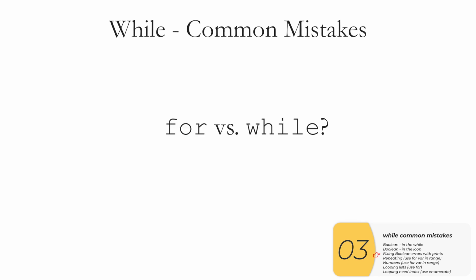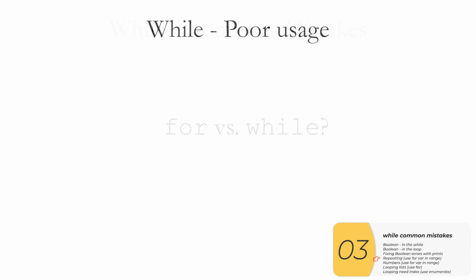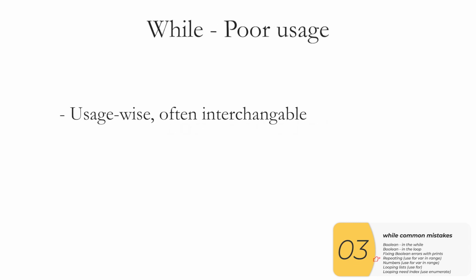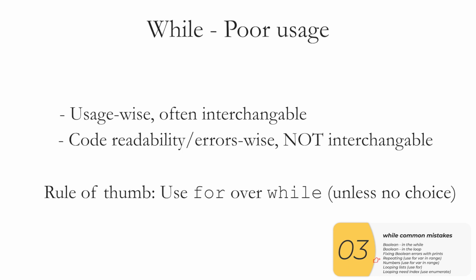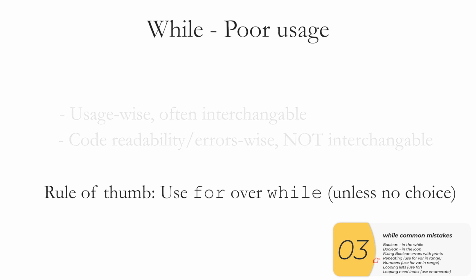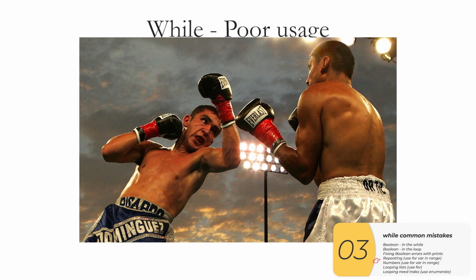Alright, and the other type of mistake is more of a stylistic mistake, and that is when you should be using a for instead of a while. So usage-wise, you can usually interchange fors and whiles, but with respect to code readability and avoiding errors, they are not really interchangeable. Almost always, if you can use a for, the for is better. So let's see them side by side fight.